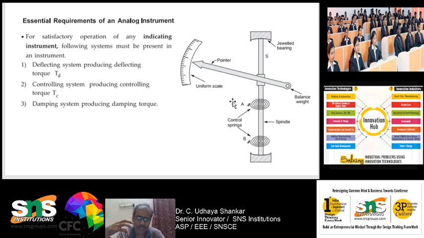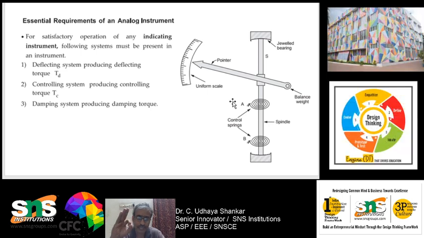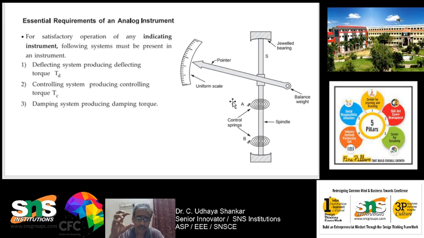These three types of torque play a very vital role in analog instrumentation. Please understand, this is a very important terminology used in all analog instruments: deflecting torque, controlling torque and damping torque.